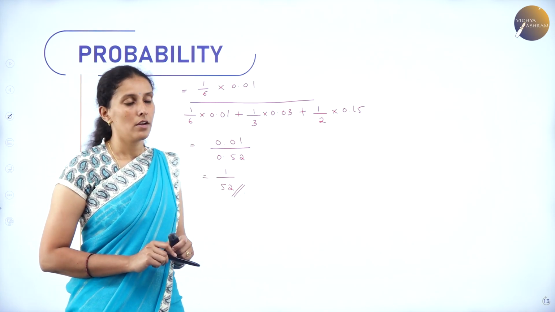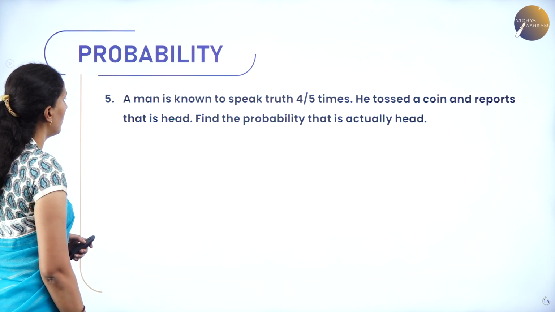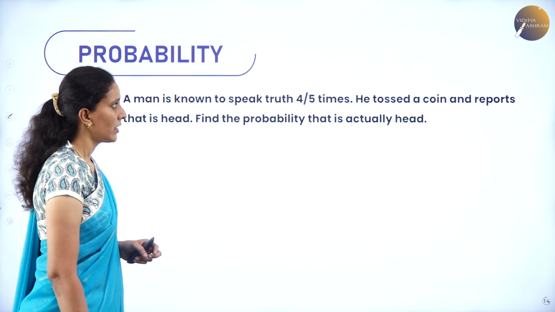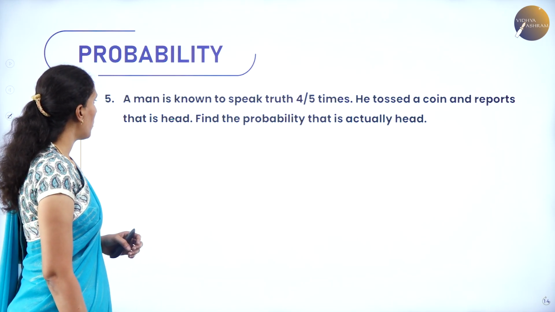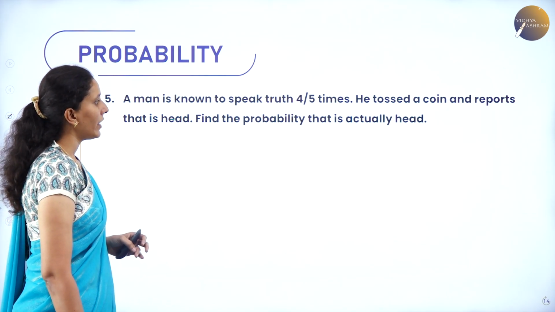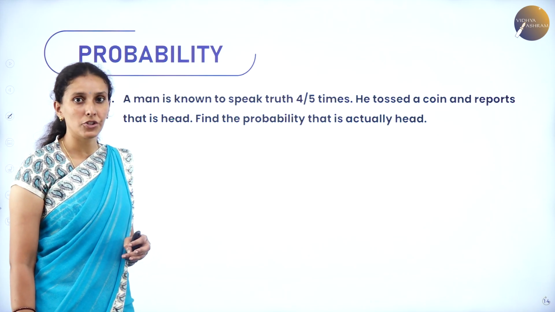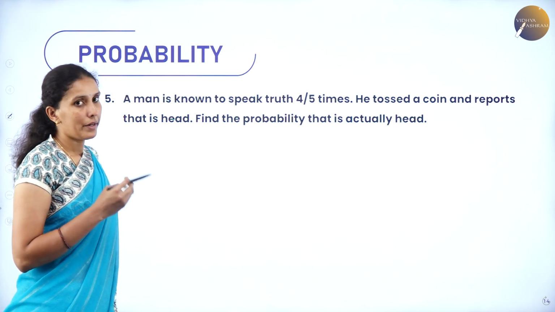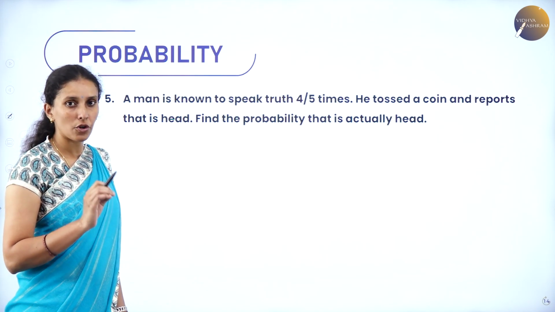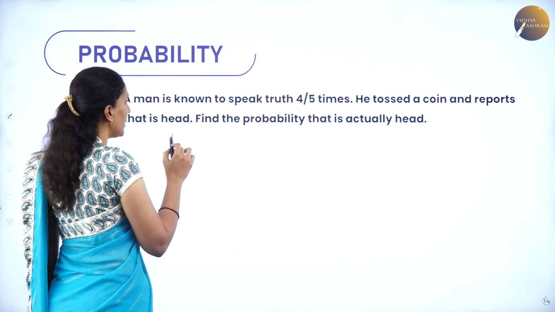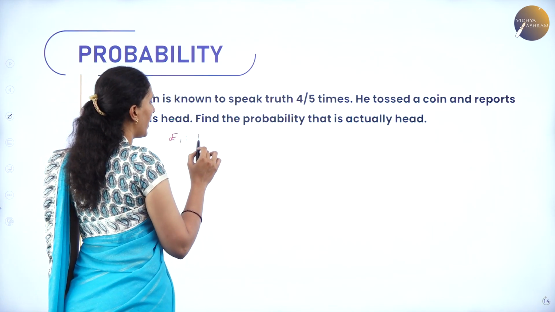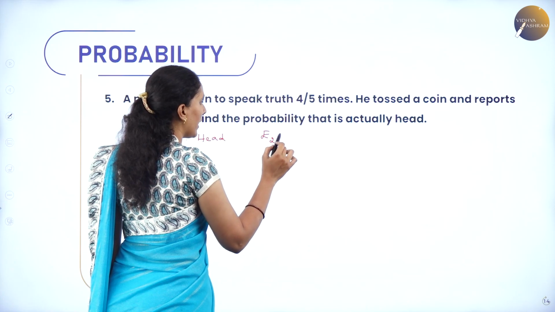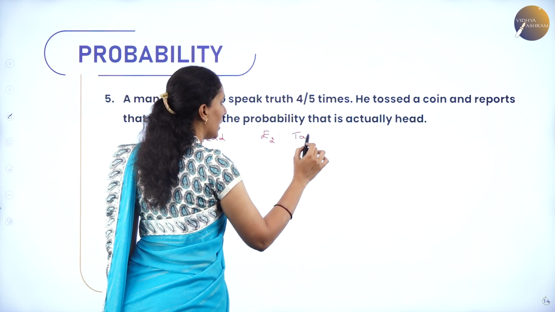Next. A man is known to speak truth 4 out of 5 times. He tossed a coin and reports that it is a head. Find the probability that it is actually head. Now, the random experiment here is tossing a coin. So, let me take E1 as the event of getting head and E2 as the event of not getting head. Not getting head means it has to be a tail.